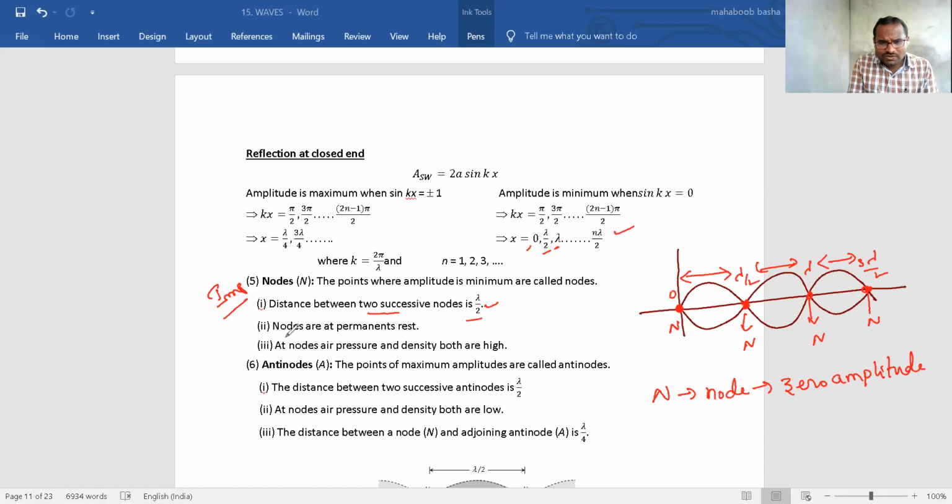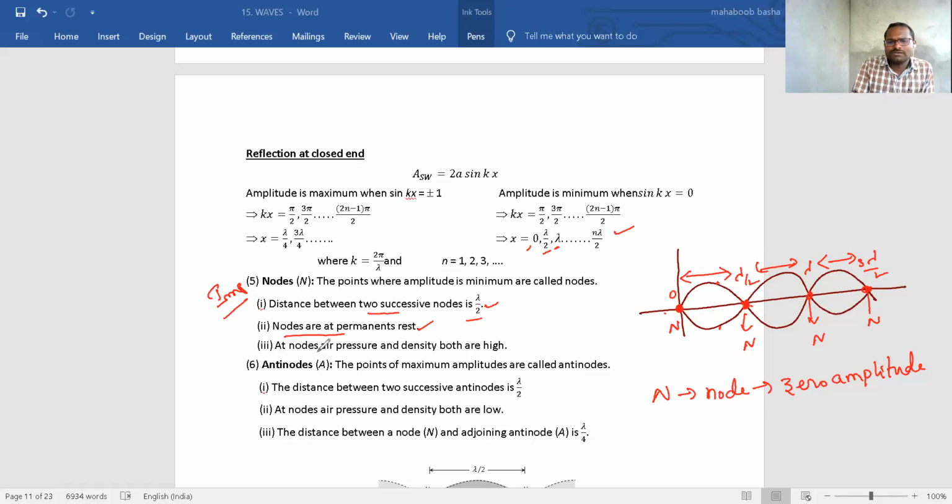And these nodes are at a permanent rest position. They will not move. Only this loop will move up and down. These red points are there, and they will not move. That's why they are called stationary waves.